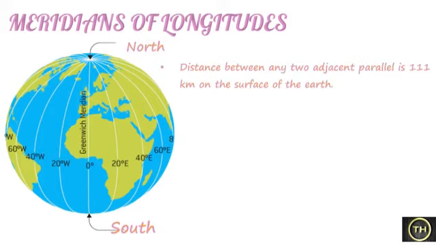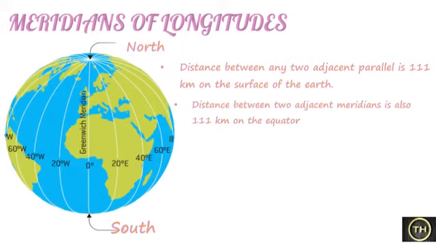The distance between any two adjacent parallels is 111 km on the surface of the earth. The distance between two adjacent meridians is also 111 km at the equator. To locate places within this distance of 111 km exactly, we need to divide the unit degree into smaller units.